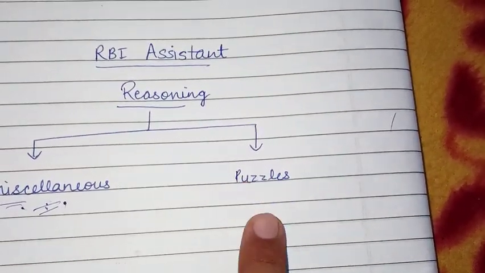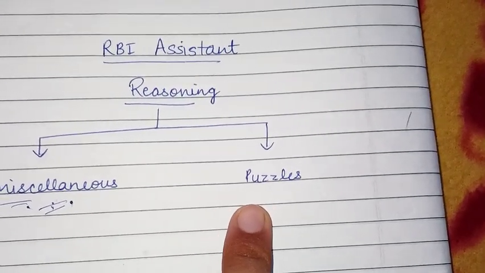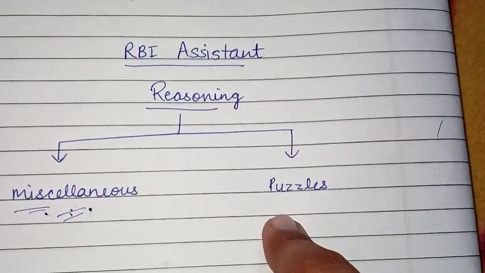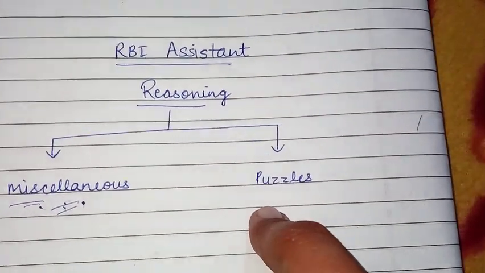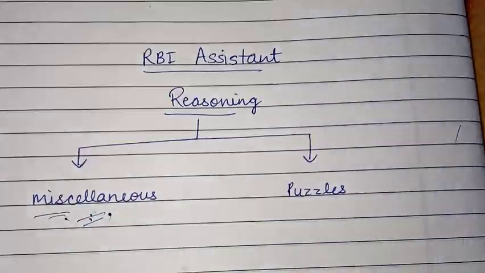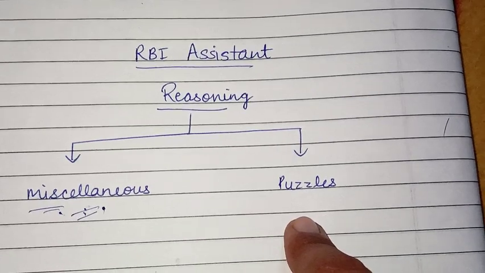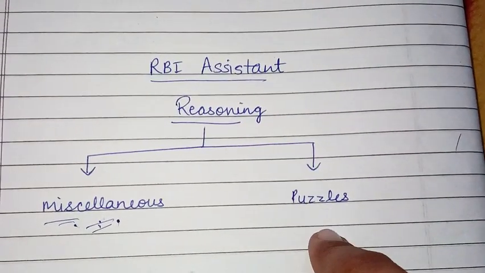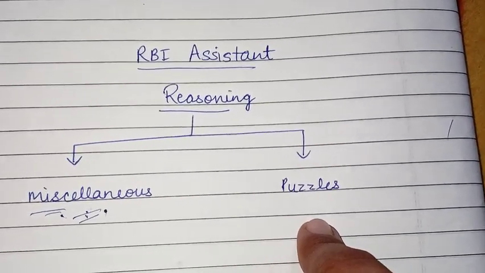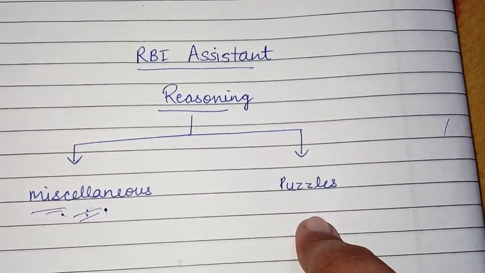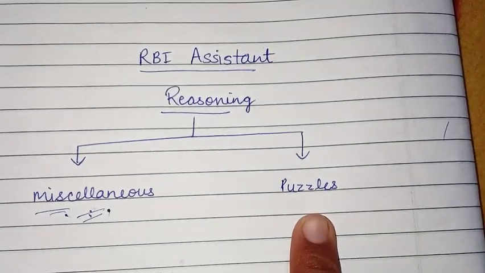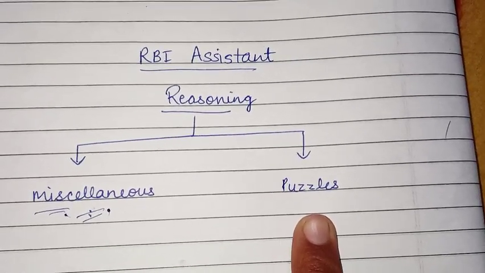For puzzles, many people say that you need to solve puzzles topic-wise, but the strategy I used was that if I saw any puzzle, from any topic, I just solved that question. In the beginning you will find some difficulty, but after knowing the approach it will be very easy. Prelims level puzzles are very easy. You can solve one puzzle in less than 2 minutes. You do not need to fear prelims level puzzles.